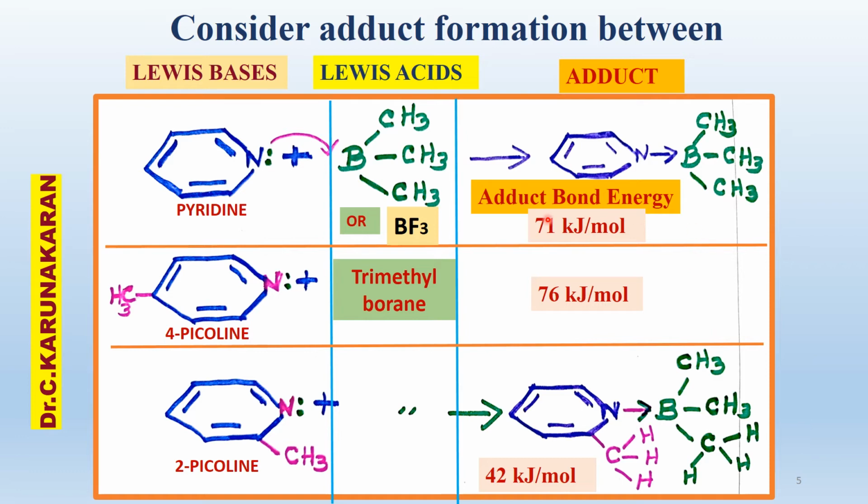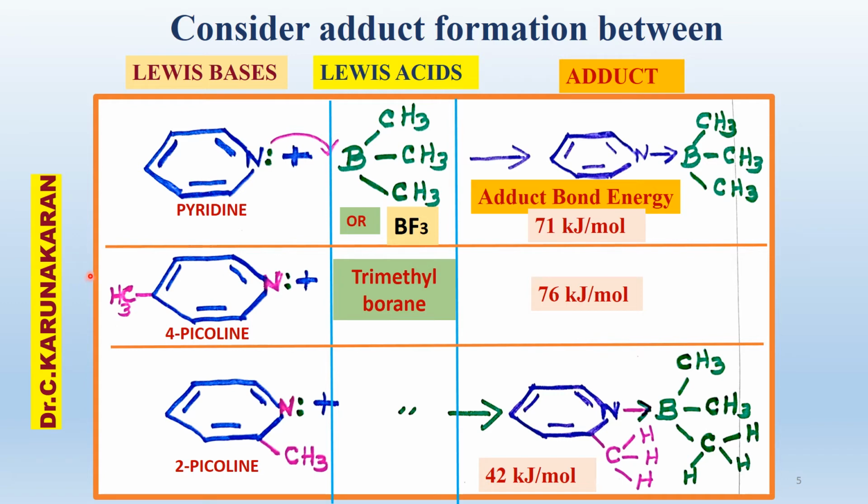The bond energy of the adduct, the N to B bond, nitrogen to boron. As you see, the bond energy is higher for 4-picoline compared to pyridine adduct because of the inductive effect.